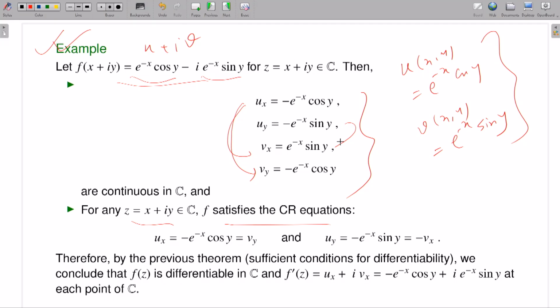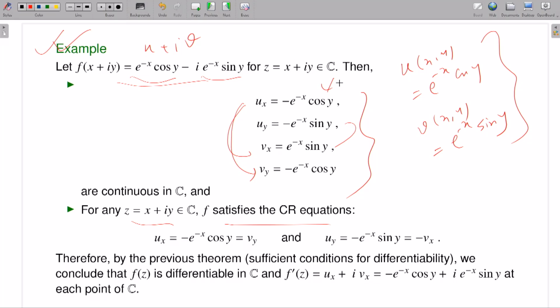Therefore, if I apply my earlier sufficient conditions, my function f of the form u plus iv has all the first order partial derivatives existing, and they are continuous, because what is ux? Again, it is a combination of cosine and exponential functions. It is a continuous function, and it satisfies the Cauchy-Riemann equations at each point.